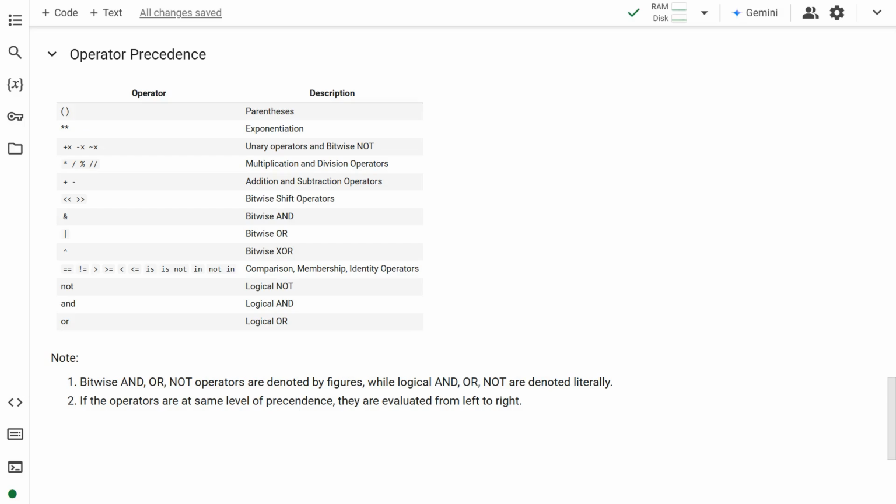There is rarely a scenario where we use the operators in isolation. Most real-world expressions are complex, having a multitude of operators. Python has an order of precedence of operators. Parentheses are always evaluated first. Exponentiation comes next, and so on. Refer to this table for the entire order. If two operations at the same level are encountered, the expression is evaluated from left to right. In other words, the operator on the left is evaluated first.